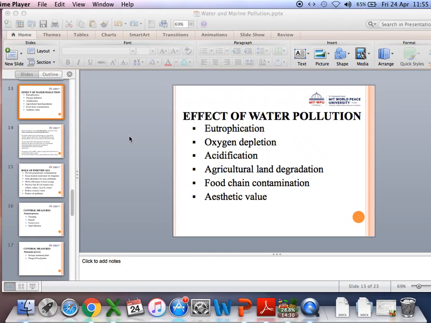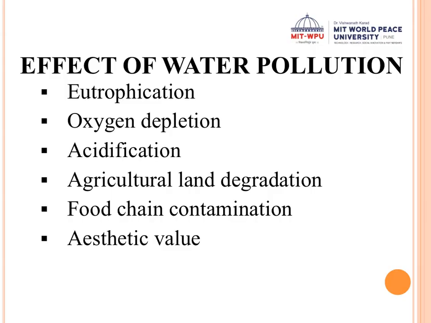So in the last class, we looked at water pollution, and we discussed this slide also, the effect of water pollution. So we looked at what eutrophication is. Then we also saw that acidic water is not good. We need alkaline water. Similarly, if acidic water falls on agricultural land, it decreases the fertility because even plants need alkaline soil to grow.